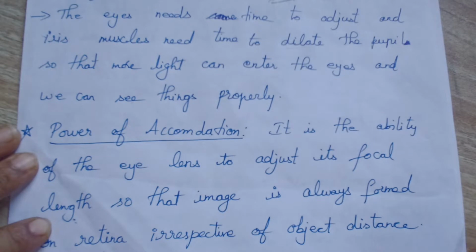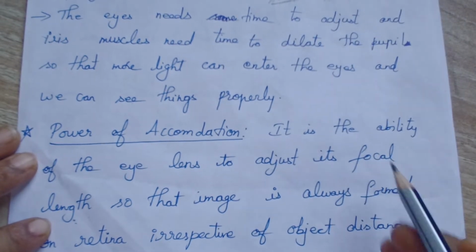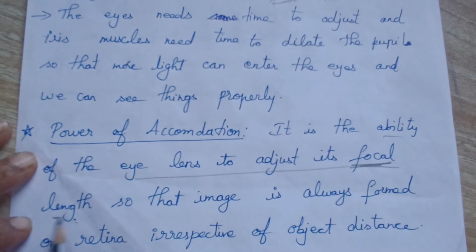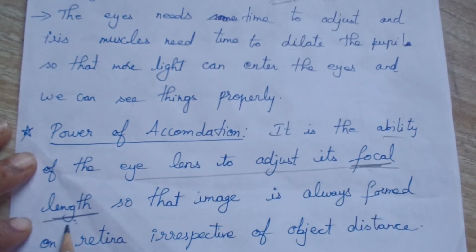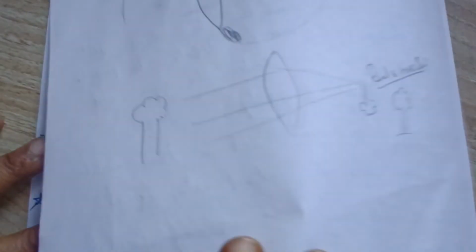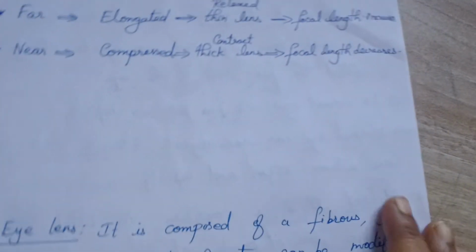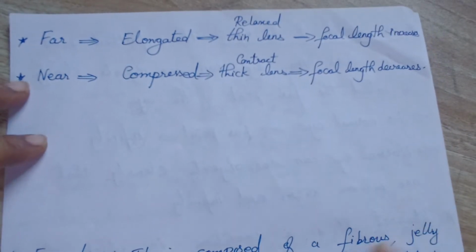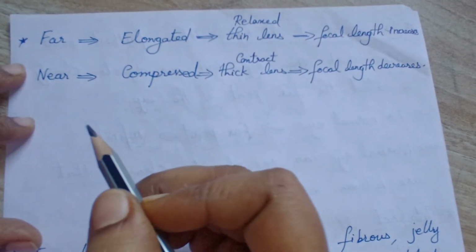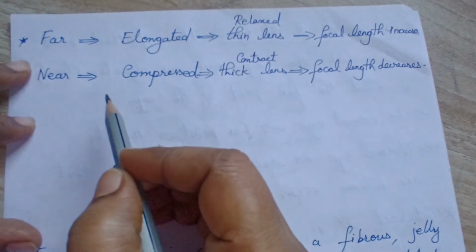So power of accommodation is nothing but the ability of the eye lens to adjust its focal length so that the image is always formed on the retina irrespective of the object distance. How it changes its length we'll see.